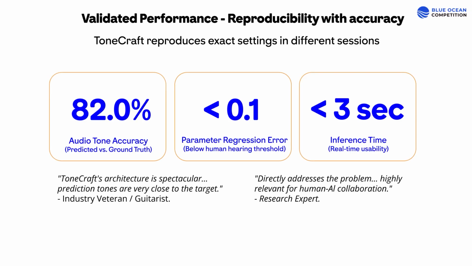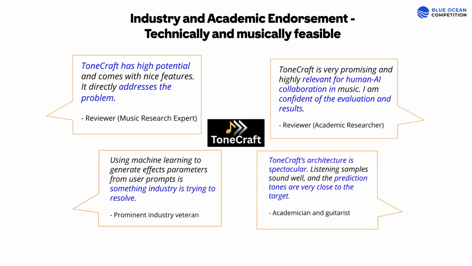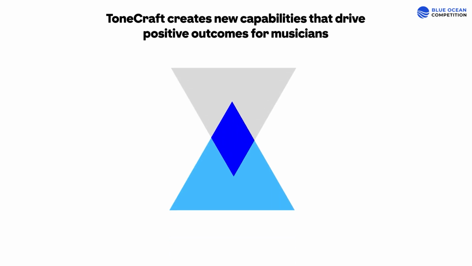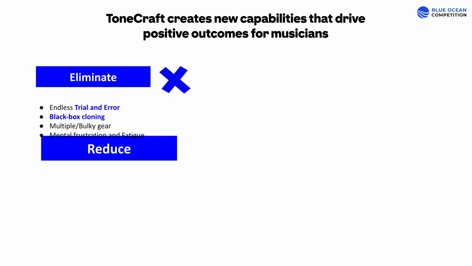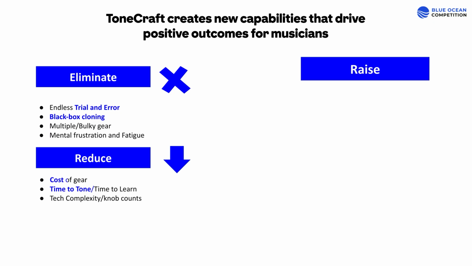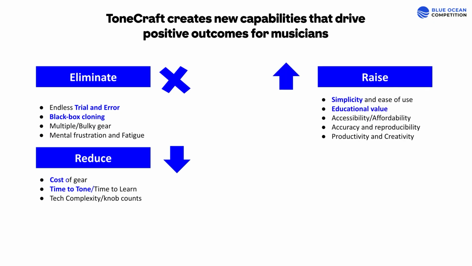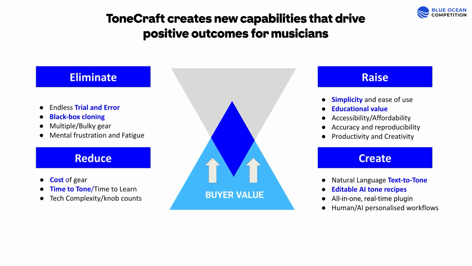Validated by a number of experts, our model achieves an average 82% accuracy, proving that it understands the fundamentals of tone shaping. Right now, the industry assumes complexity equals quality. We break that logic. Our ERRC grid shows that we eliminate guesswork and significantly reduce hardware costs and time to tone, without sacrificing quality. Crucially, we raise simplicity and educational value, and we create new capabilities, text-to-tone and editable AI tone recipes. We achieve differentiation through new AI capabilities and low costs via software. That is true value innovation.